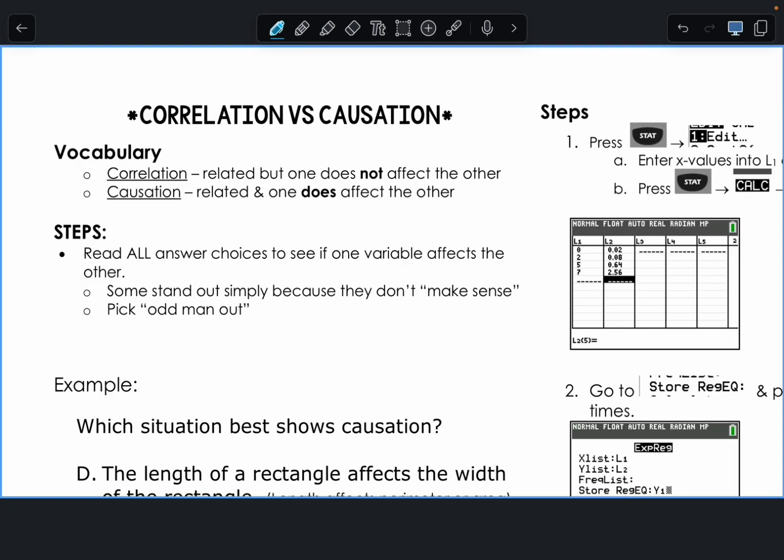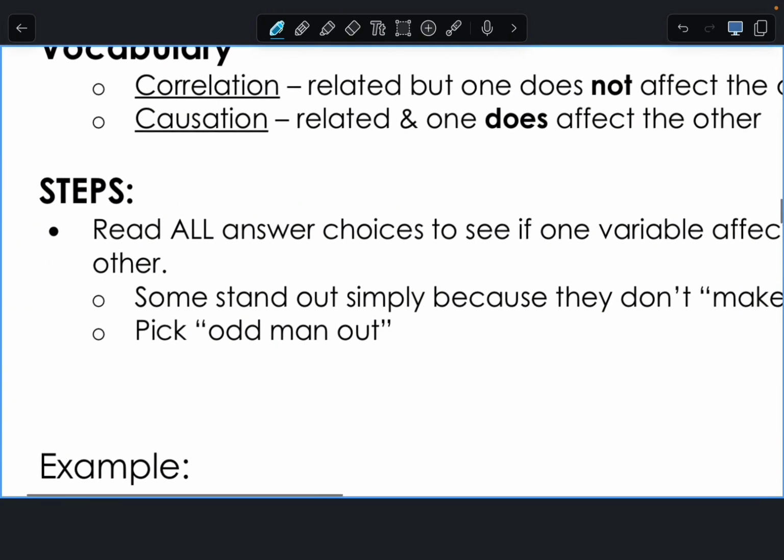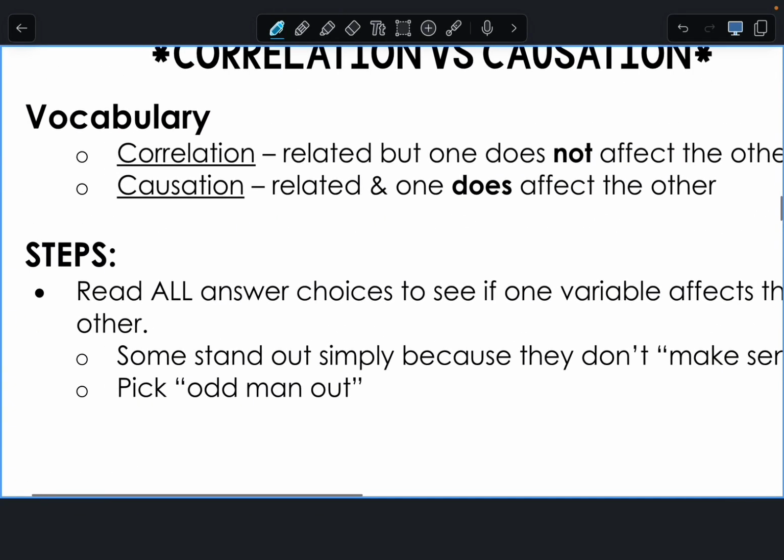And you guys are too lazy to read anything. Please read it. Take a few minutes to read them because I promise you the answer is easy. The answer will stand out. Okay? So correlation means they're related, but one does not directly cause an effect on the other.